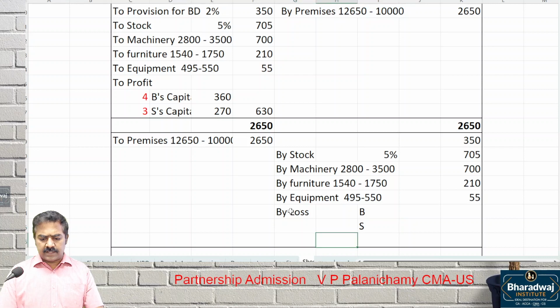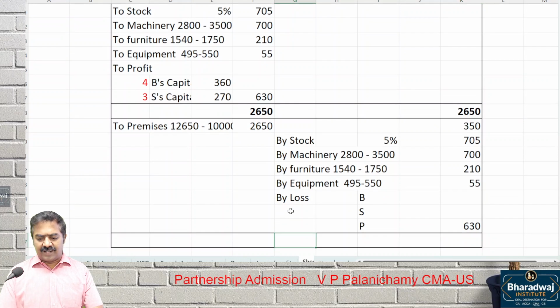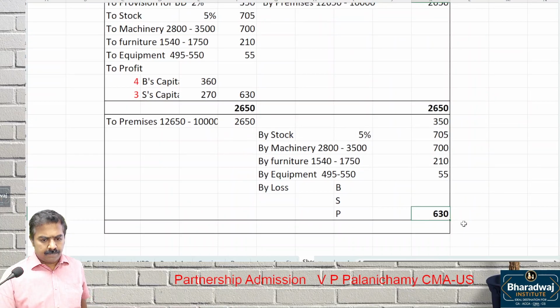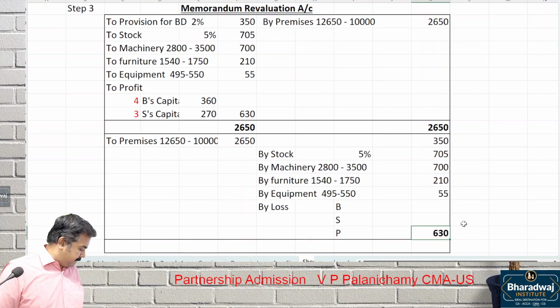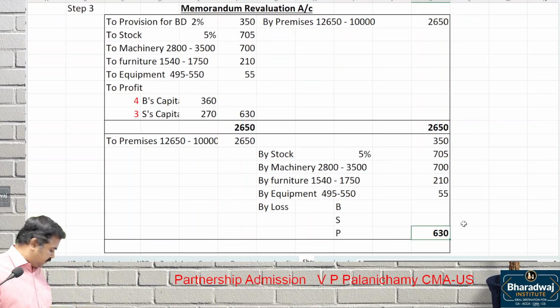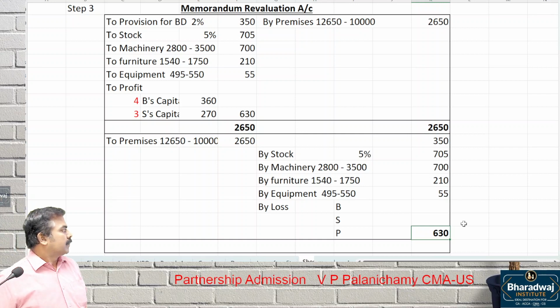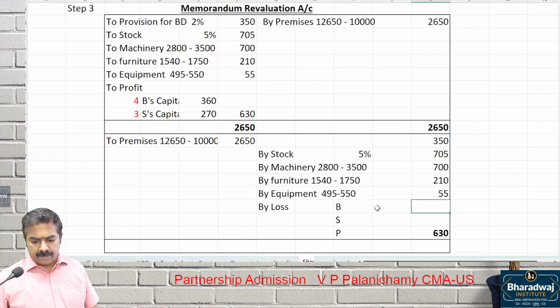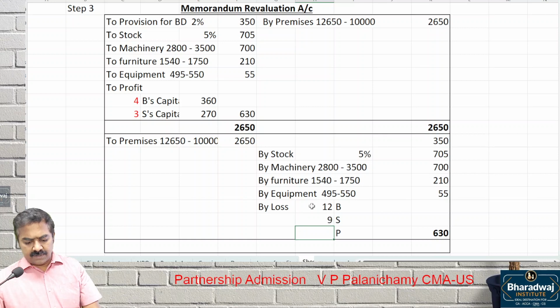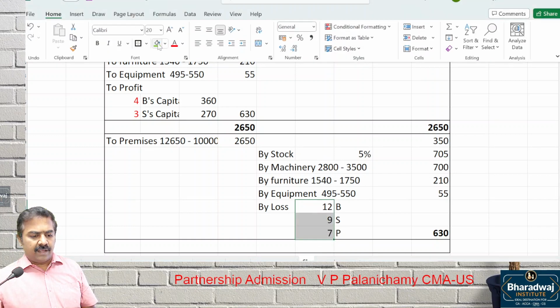B, S and P. The loss will also be 630. Transfer it in the new ratio. What is the new ratio? 12:9:7, that is 12 by 28, 9 by 28, 7 by 28. In that ratio, you can adjust it.